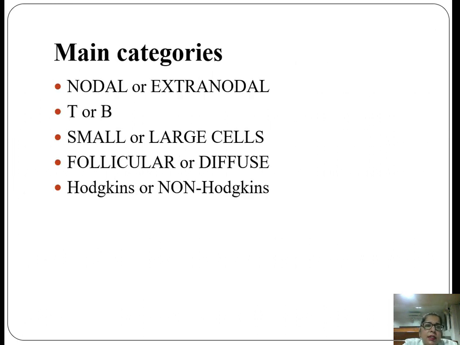So lymphomas have main categories. It can be either nodal or extranodal. It can arise from T cells or B cells. It can consist of either small cells or large cells. It can infiltrate in either a diffuse form or a follicular form, or it can be Hodgkin or non-Hodgkin. In WHO, we deal with lymphomas in two broad categories, that is Hodgkin and non-Hodgkin lymphomas.